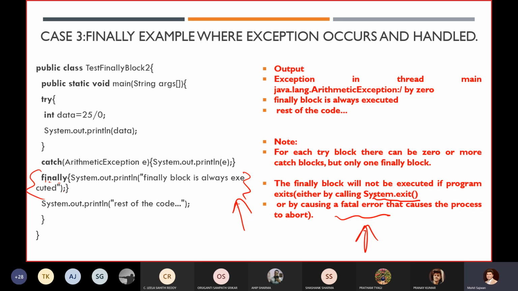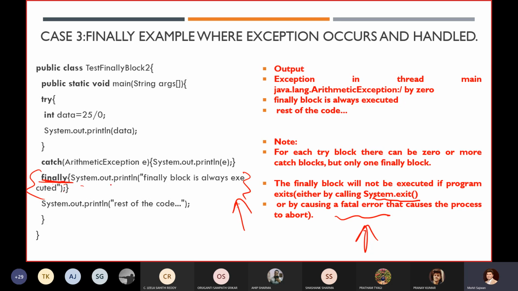So why do we use the finally block? Generally we use the finally block not to handle exceptions. Remember why we use it: in order to close our resources. Suppose we are using some resources and we got some exception. We want to close that resource, otherwise it will keep on holding. We don't want to waste our resources so that they keep waiting and waiting. That is the reason we always go for the finally block.